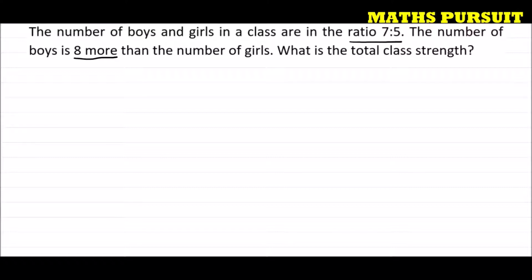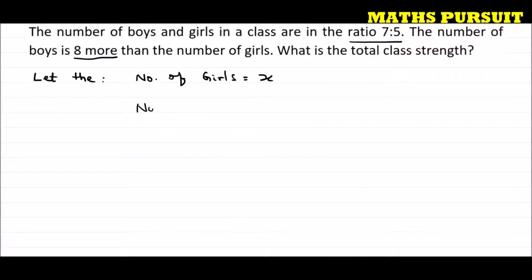So let us assume the number of girls is equal to x, because we do not know how many girls are there in that particular class.